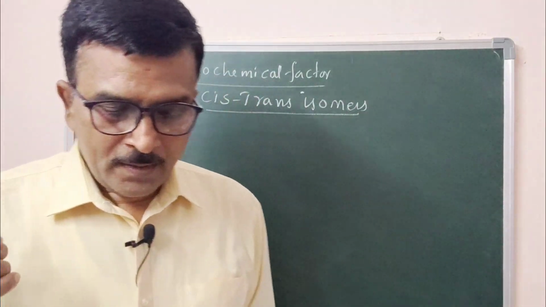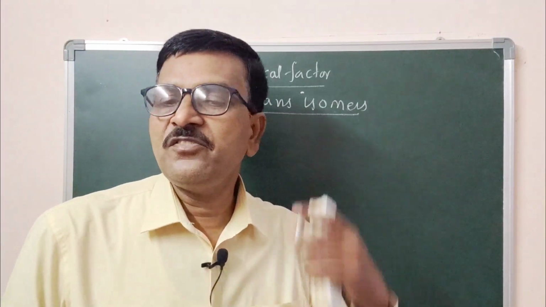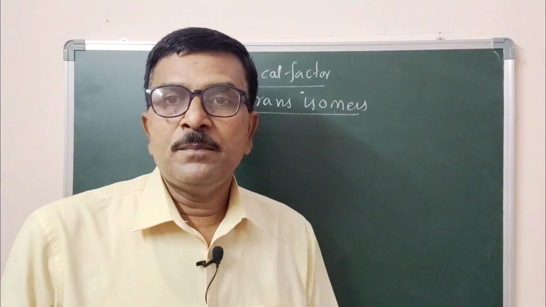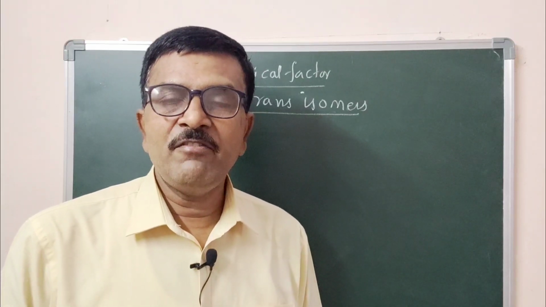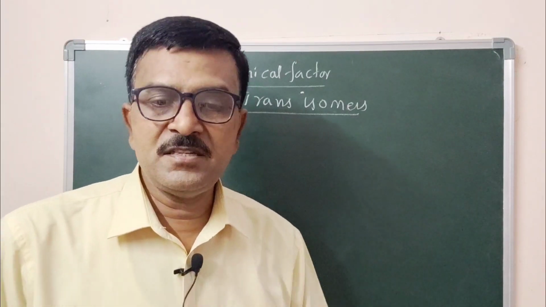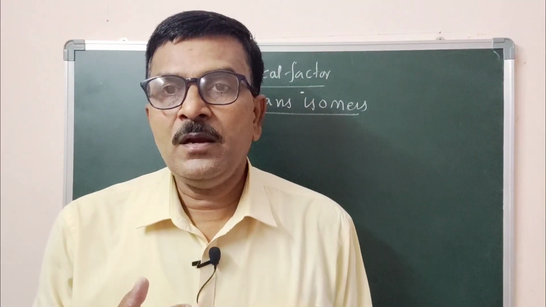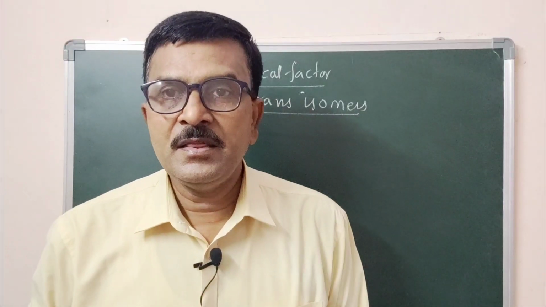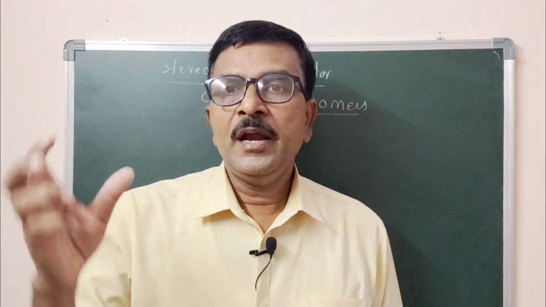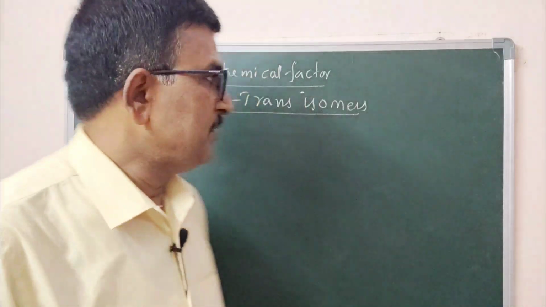You can take an example for the study under stereochemical factor, geometrical isomerism, that is cis-trans isomers. Now, in general, the absorption maximum, that is the wavelength of absorption, of the trans isomer is more when compared with the cis isomer. That is, the lambda max for a trans isomer is towards longer wavelength when compared with the cis isomer. The cis isomer absorbs energy at shorter wavelength, whereas the trans isomer absorbs energy at longer wavelength.